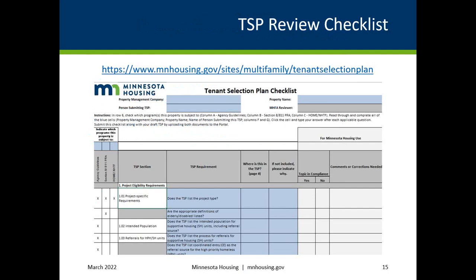Prior to its release, drafts of the TSP checklist and help text were piloted by Minnesota Housing Asset Management and Supportive Housing staff, as well as a handful of the agency's management agent partners. This process helped identify and address early issues, and feedback has been incorporated into the TSP checklist and help text. Both internal and external stakeholders reported that these tools are helpful, but please note that we continue to welcome feedback on their functionality and ways to improve them.